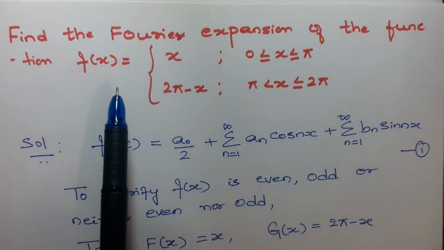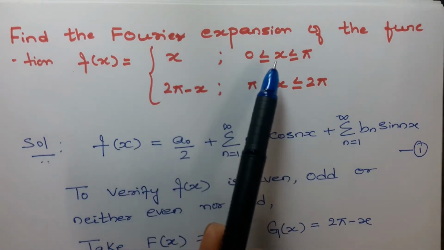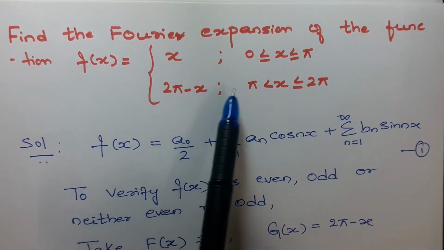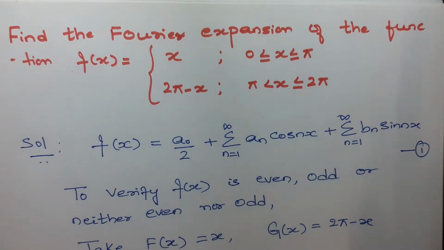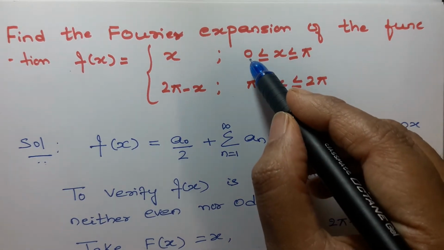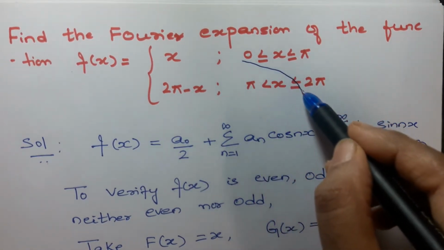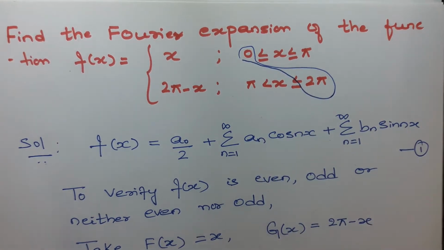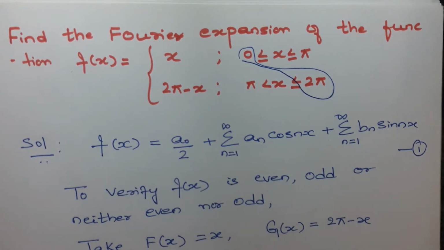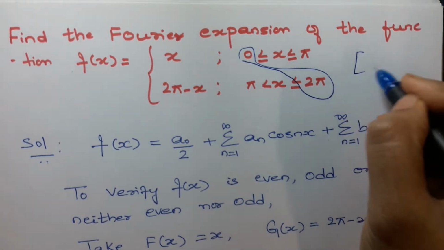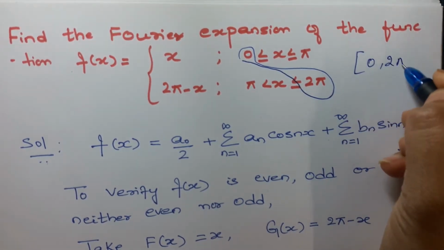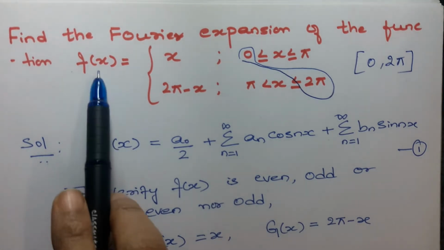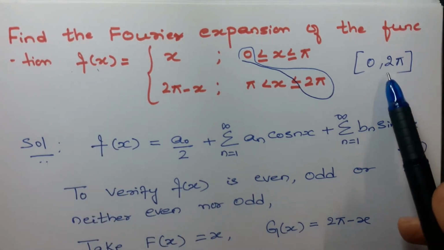Today I'll be solving a problem: how to find a Fourier expansion of the function. Look at the function f of x is equal to x over the interval 0 to pi, and f of x is 2 pi minus x over the interval pi to 2 pi. You can observe the interval 0 comma 2 pi is divided into two parts, 0 to pi and pi to 2 pi. So the given interval is taken as 0 comma 2 pi, and we are finding the Fourier expansion of f of x over the interval 0 comma 2 pi.